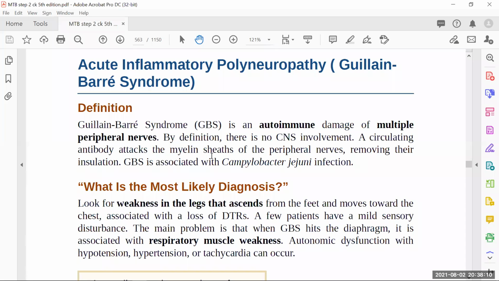So that is also one of the recalls. In the previous files, you can see recalls where they ask which of the following cells is responsible for forming the myelin sheath in the peripheral nervous system.